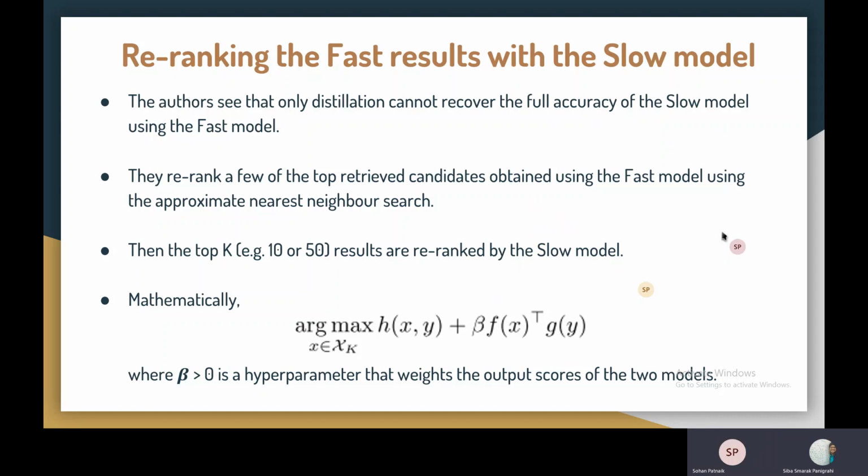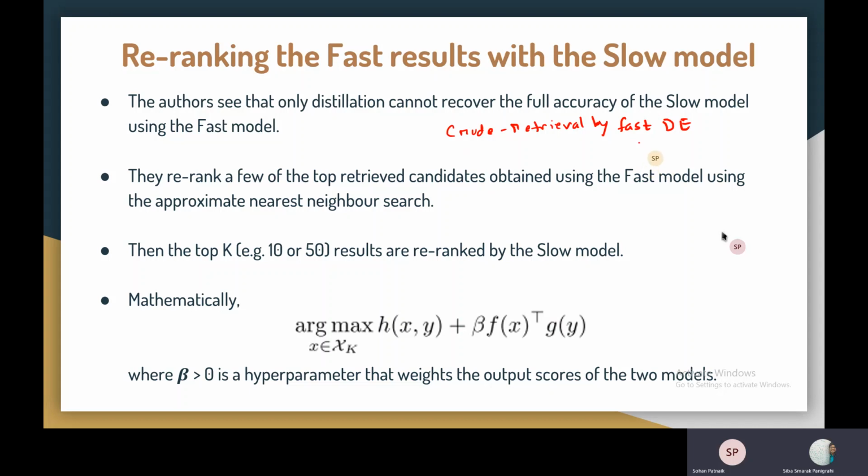Okay, so once the distillation is done, the dual encoder model is trained by using the combination of both the losses, next comes the re-ranking step. So the first step is to obtain a crude retrieval, that is by using the dual encoder model, which somewhat mimics the slow cross attention model. The authors tried to retrieve, let's say, top k images, let's say 10 or 50 or 100. And finally, using only the dual encoder, it is not as robust as the cross attention model. It cannot simply be used for re-ranking the images that are being retrieved.